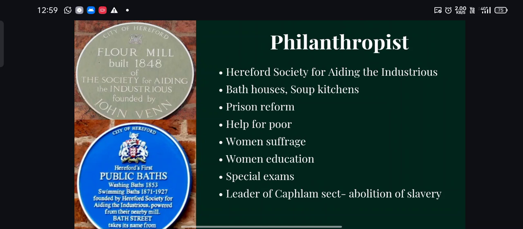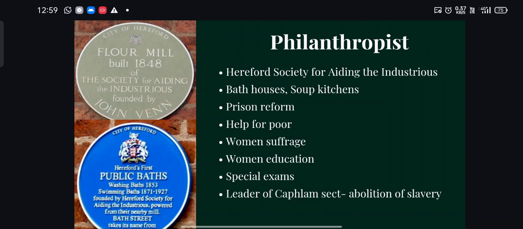Also, he helped many poor people, and he worked for women's suffrage. That means he worked to give equality to women. Suffrage means all citizens have an equal right to vote. So he worked for women's suffrage, and this was a period when discrimination based on gender existed. So he worked for the equality of women.